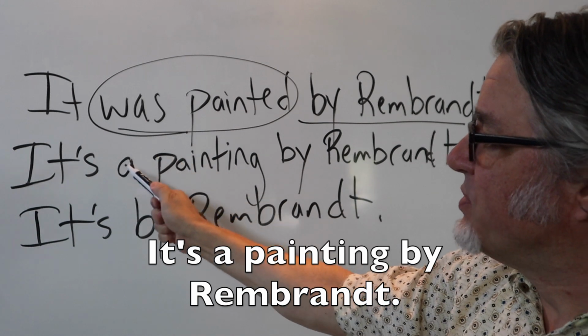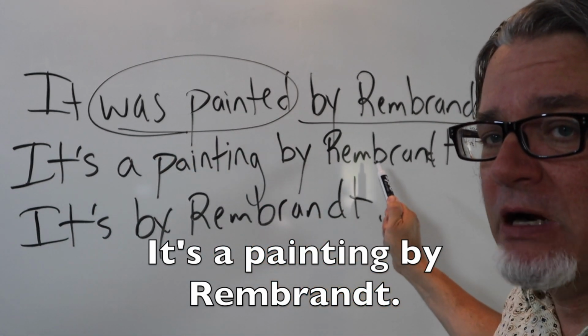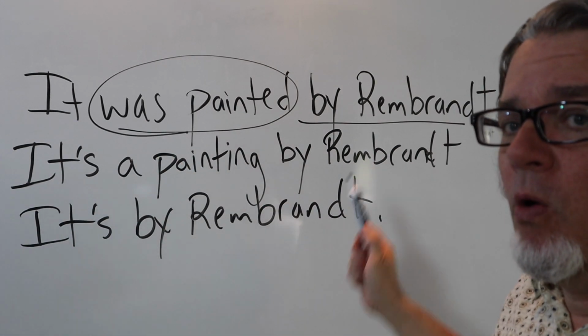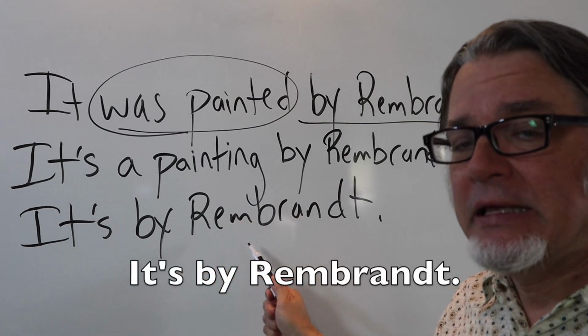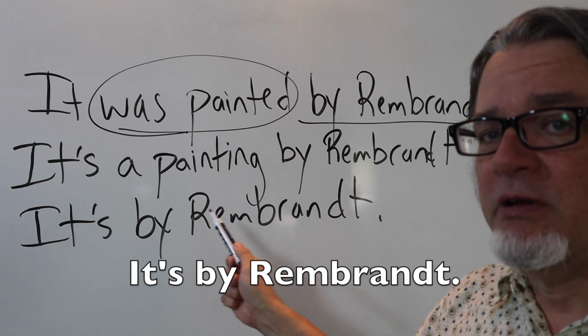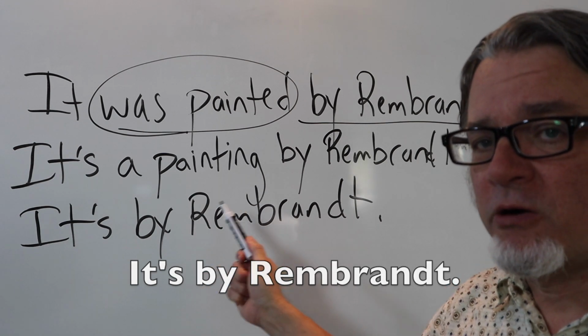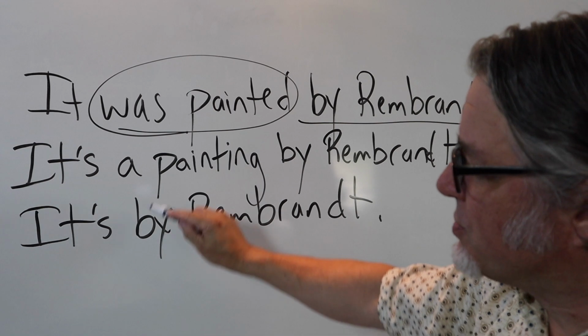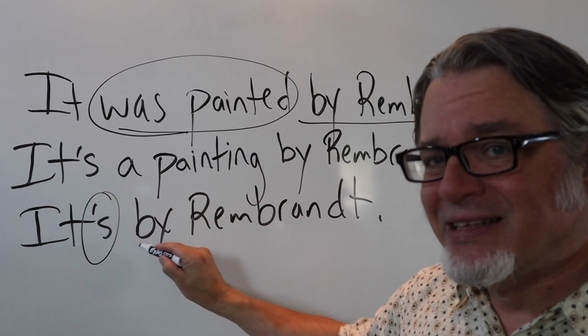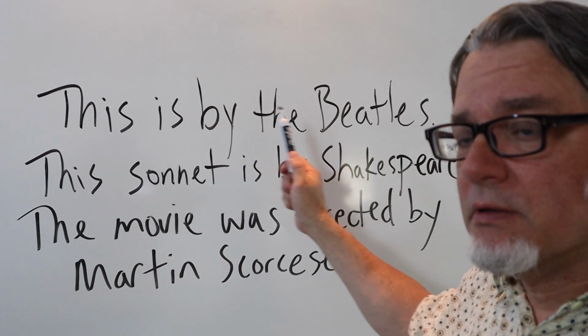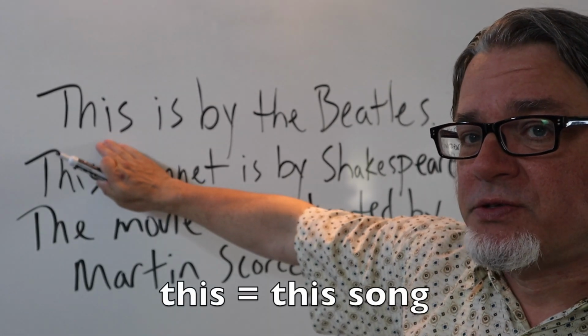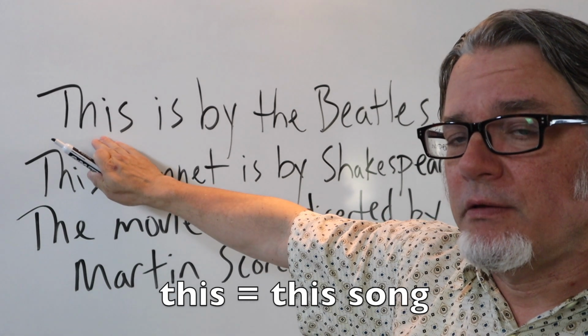Or it's a painting by Rembrandt. Or you can simply say it's by Rembrandt. This is the easiest way in referring to an artist or a creator. And notice that we use the present tense. This is by the Beatles. This pronoun represents the word song, the song.